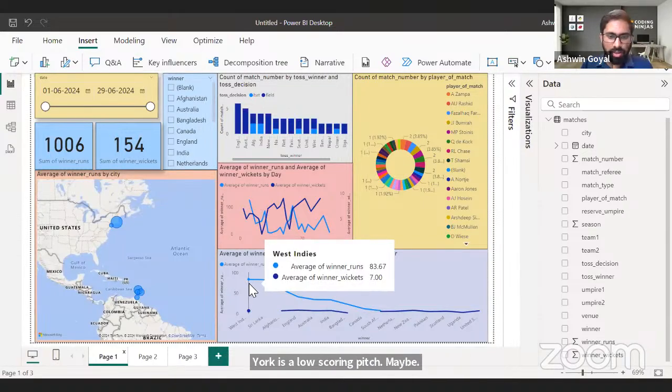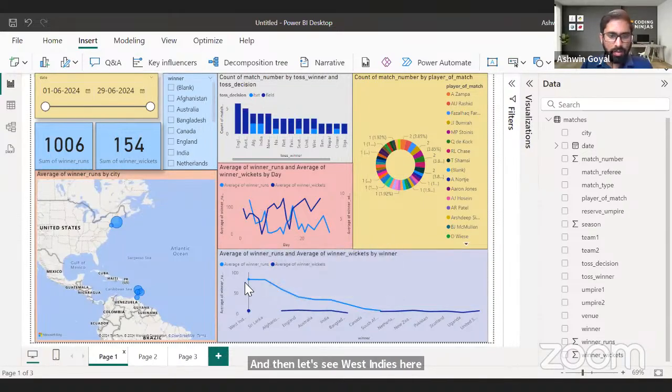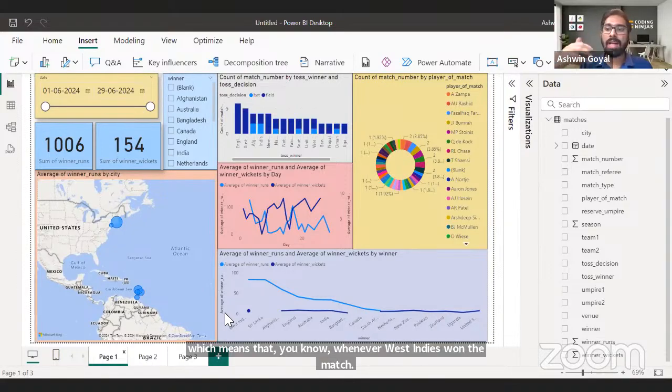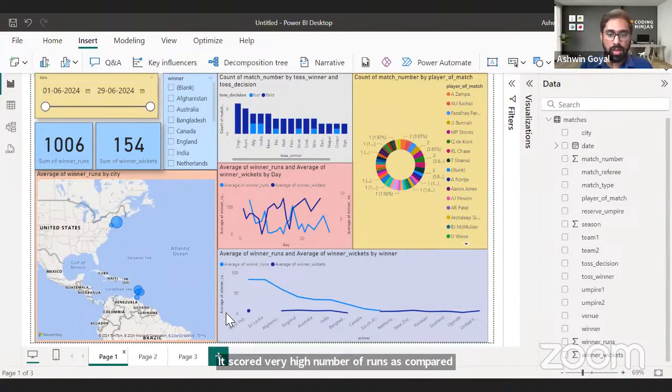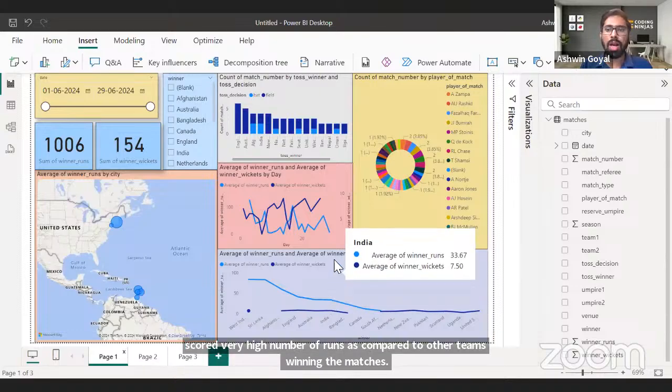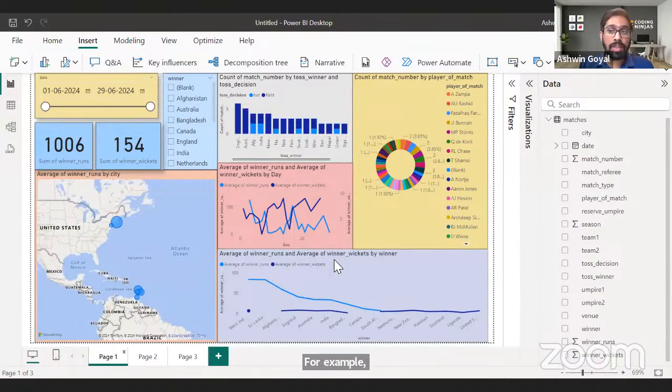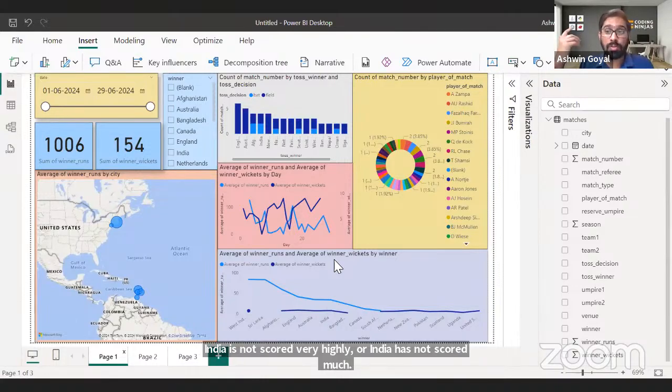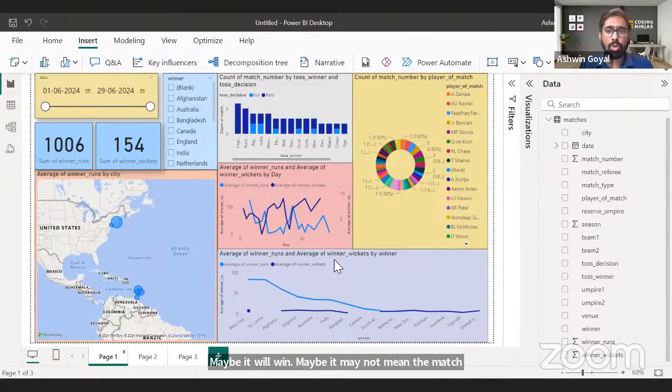And then let's see, West Indies here, whenever it won the match, it scored the highest number of runs, right? Which means that whenever West Indies won the match, it scored a very high number of runs as compared to other teams winning the matches. For example, India winning the match did not score a high total, which is why we may be tense, or we may think that okay, India has not scored very highly, or India has not scored much. Maybe it will win. Maybe it may not win the match actually. It may be chasing the total also. So that can be another scenario.